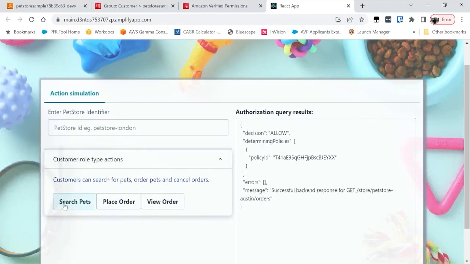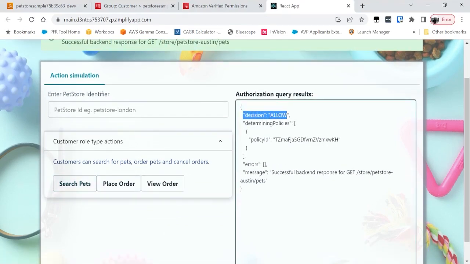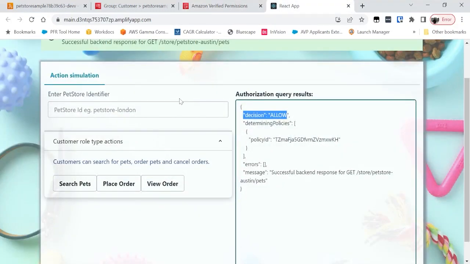Okay, and I'm going to say search for pets. Okay, so it returned a decision called allow. And the reason it returned this decision is because of this policy ID ending in WKH, which is the policy I just created a couple of minutes back. Okay, so that kind of works out. So that's one authorization, which is a very broad authorization. It applies to everyone in customers.